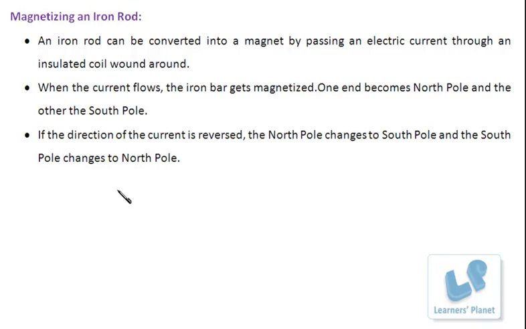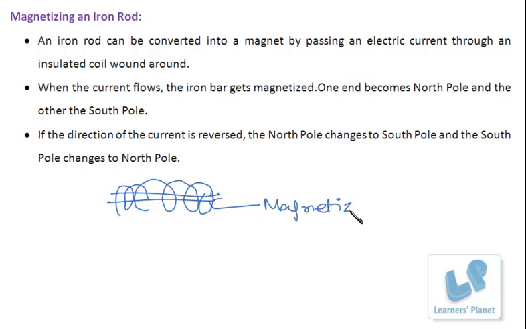Another example is magnetizing an iron rod. Say, this is an iron rod. It can be converted into a magnet by passing an electric current through an insulated coil wound around it. If there is a coil wound around it, and if a current is passed through this coil, this particular iron bar can be magnetized. That is, this iron bar can be changed to a magnet and it will have a magnet-like property. What is the property of magnets? The property of magnets is to attract iron objects towards it.